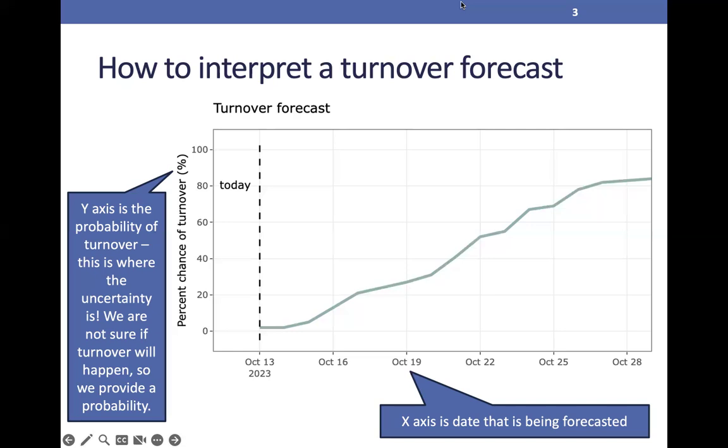We can see from this figure that turnover is very unlikely to occur tomorrow, but it's quite likely that turnover will occur by the end of October. A value of over 50% on the y-axis indicates that turnover is more likely to occur than to not occur.